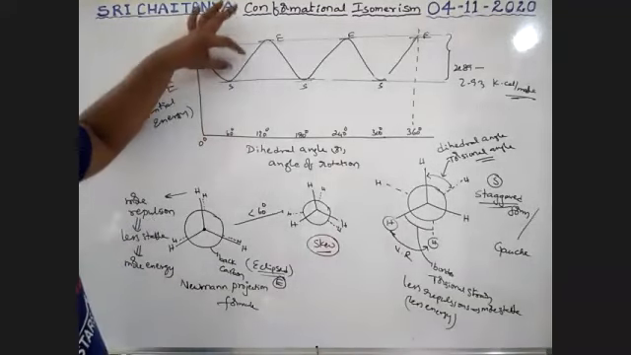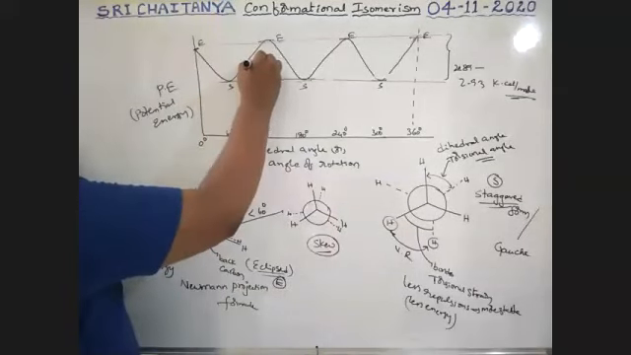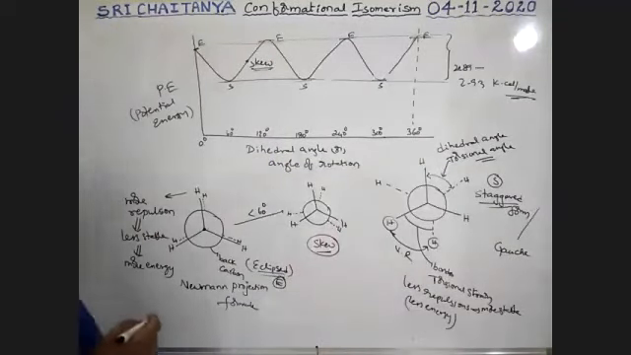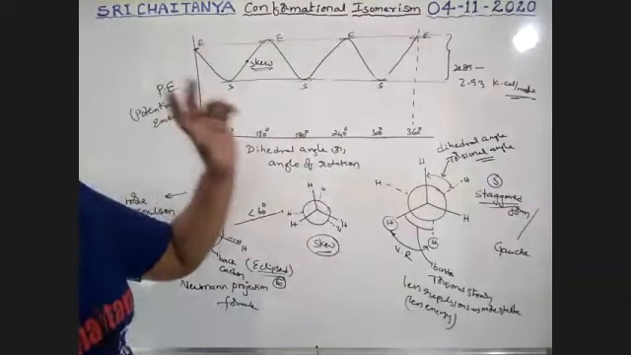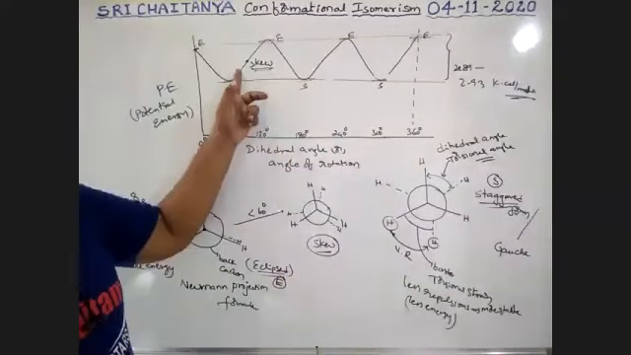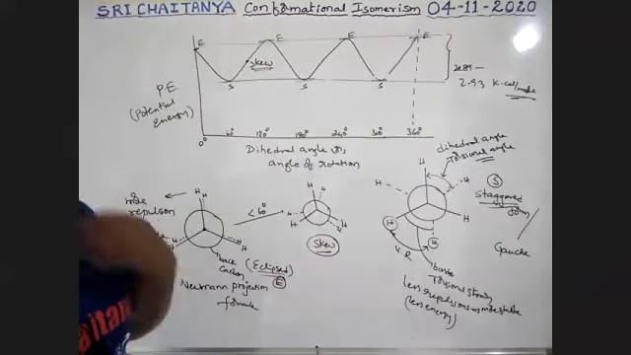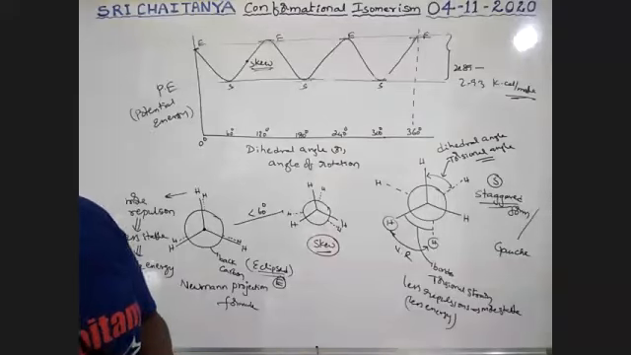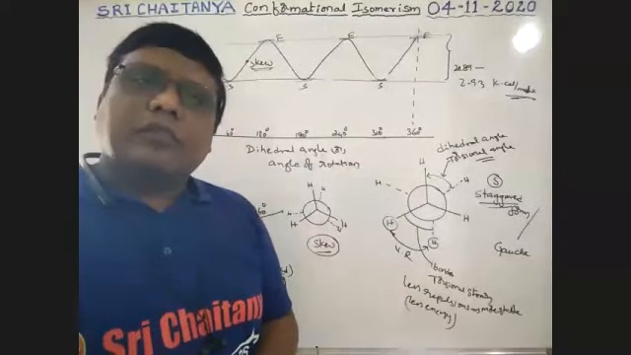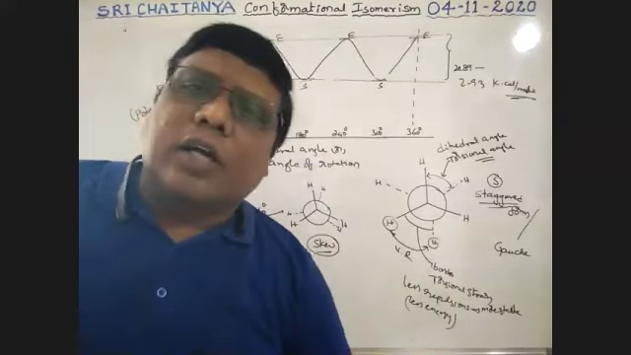Guys, in between these two, these are considered skew forms. So between staggered and eclipsed forms, a number of skew forms are available. Not only that one, here everything is a skew form. Is the concept clear or not? Tell me. Waiting for you. Is there any doubt up to now?